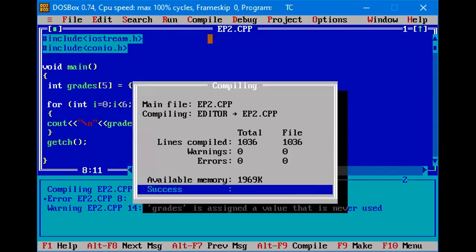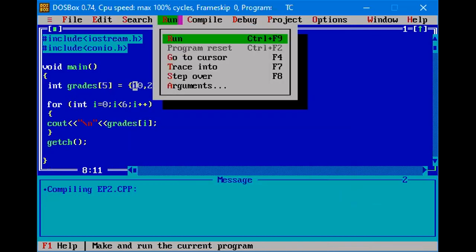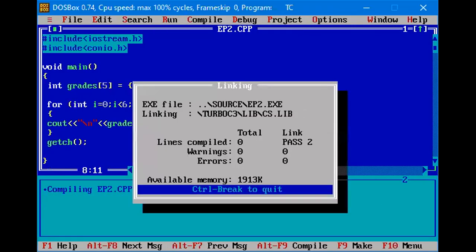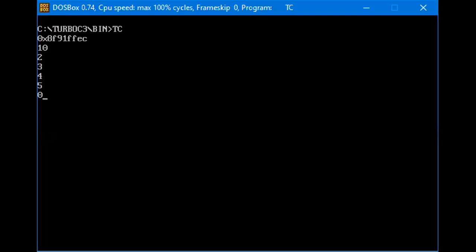Now it doesn't contain any error. Run the program. As you can see here, we have printed the values 10, 2, 3, 4, 5. Okay, and the last value is 0.